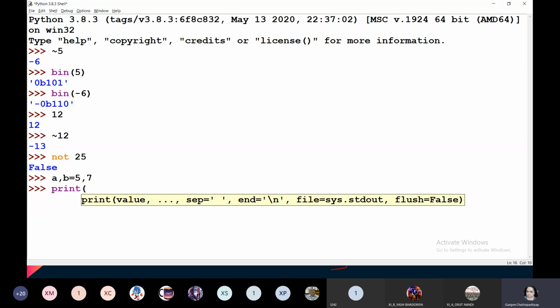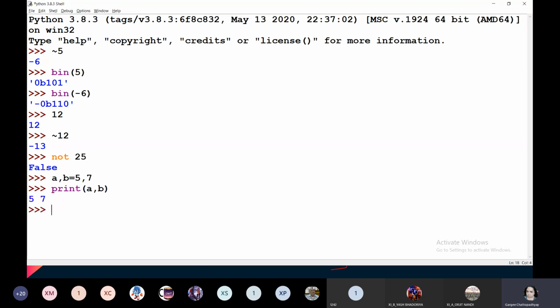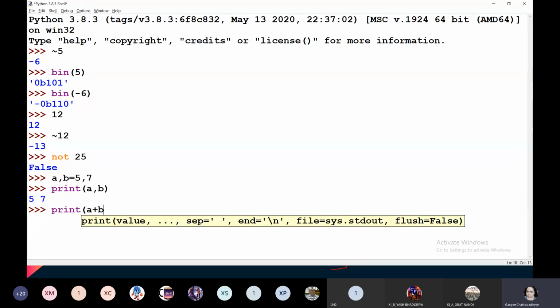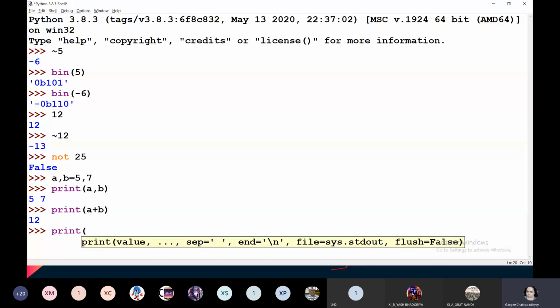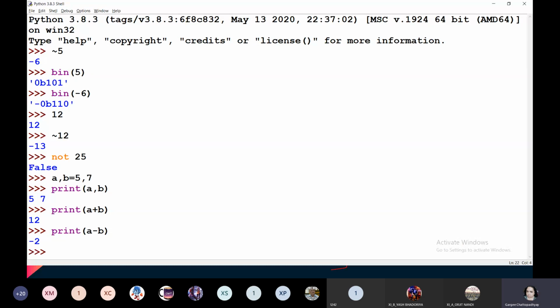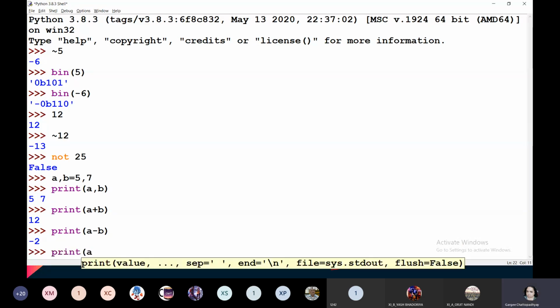If I print their values, print A comma B, you can see what is printed, 5 and 7. Now I'm going to print A plus B. What do we get? 12. I write A minus B. We get minus 2. A multiplied by B. So you will use asterisk.